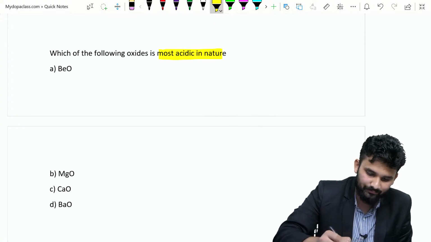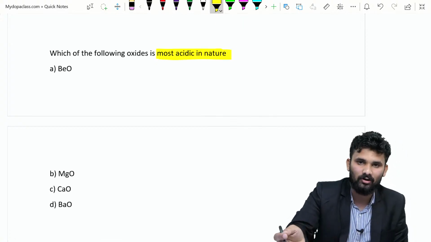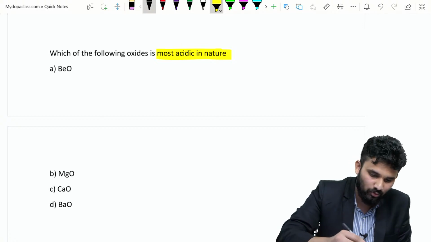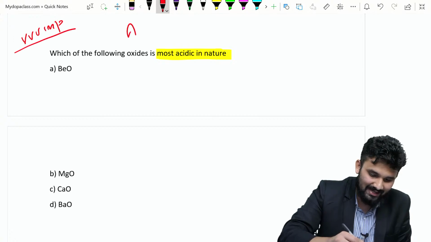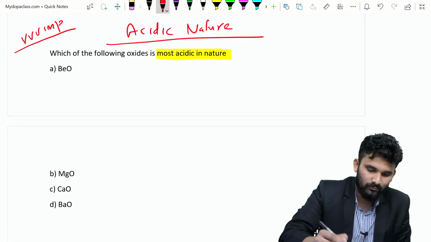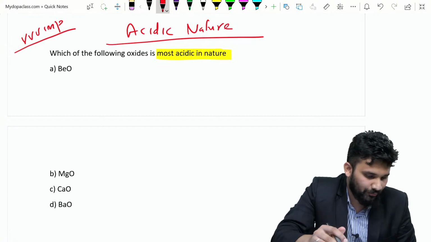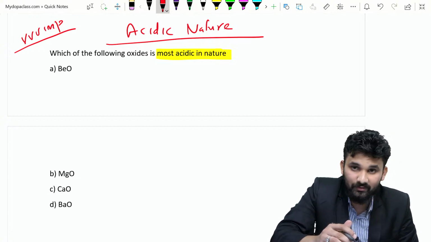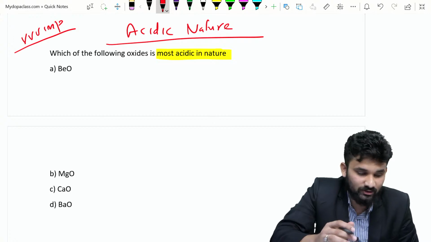Next we are moving to another topic: which of the following oxides is the most acidic oxide? This is a very good question and a very important topic, that is acidic nature. How many of you know this topic very well?